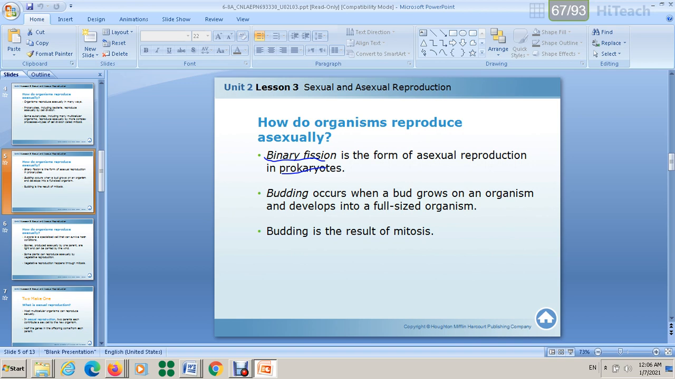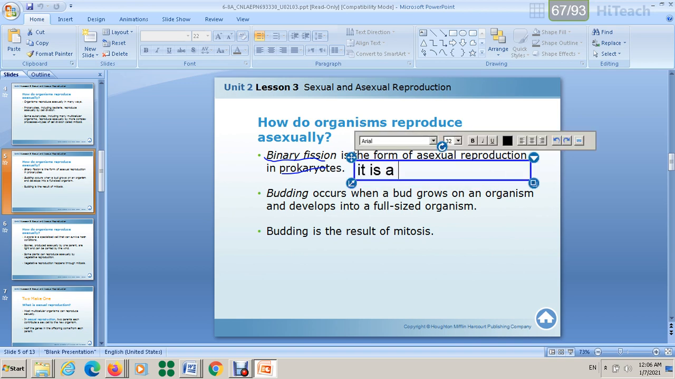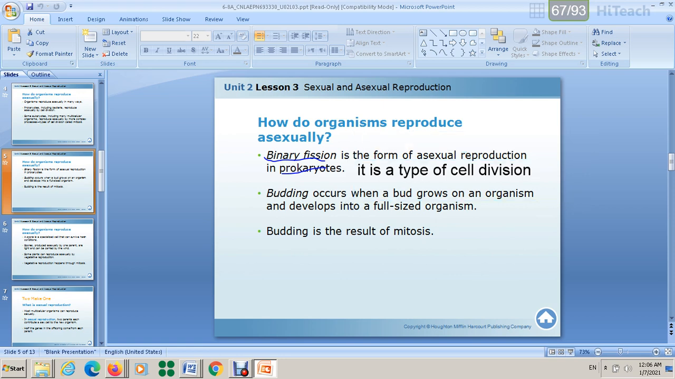Binary fission is a form of asexual reproduction in prokaryotes. It is a type of cell division. I didn't say here it's mitosis or meiosis, because I'm not talking about eukaryotes. During binary fission, the parent organism splits into two, producing two new cells. These two new cells are genetically identical, exactly like the parent cell. I'm going to show you this video now. Listen carefully.